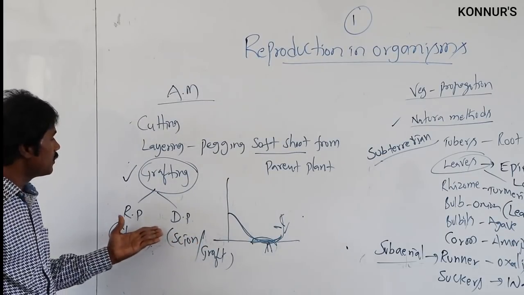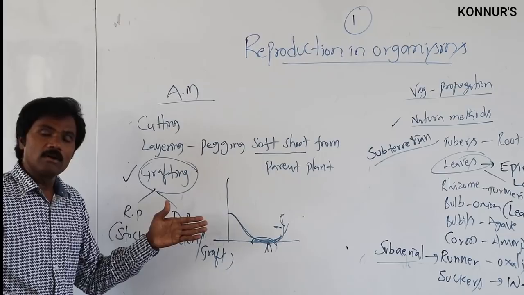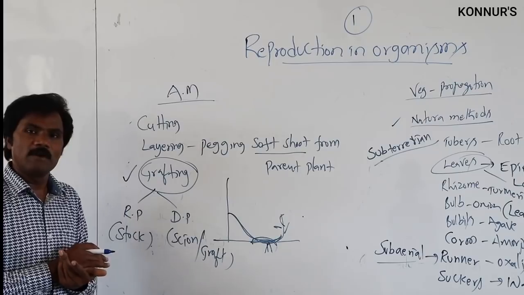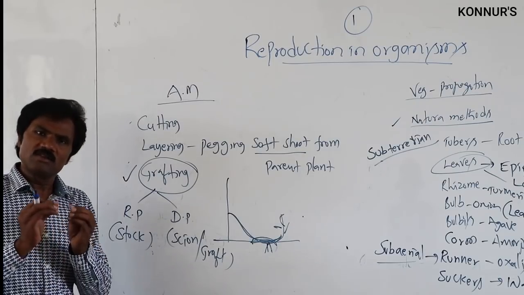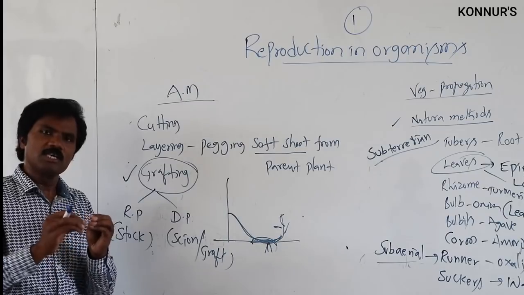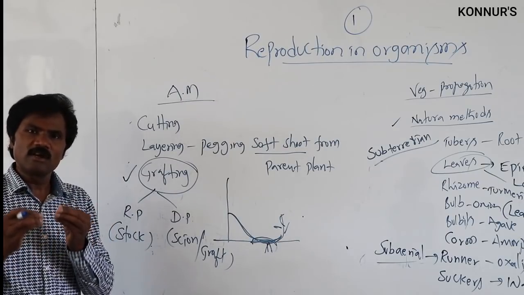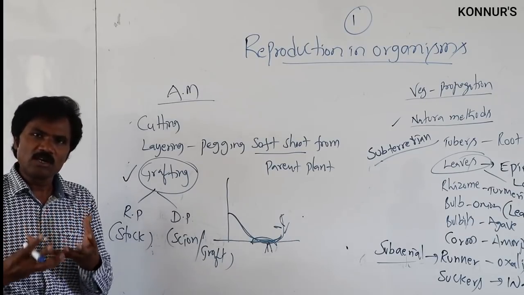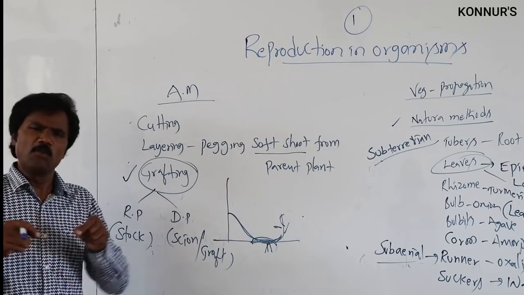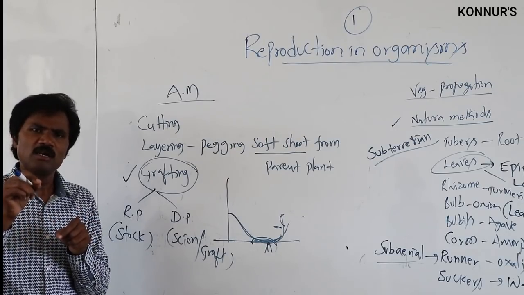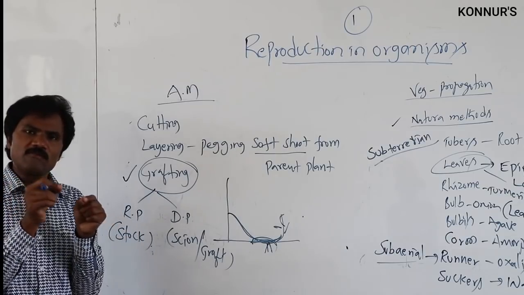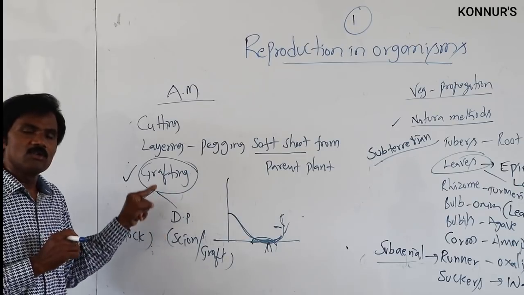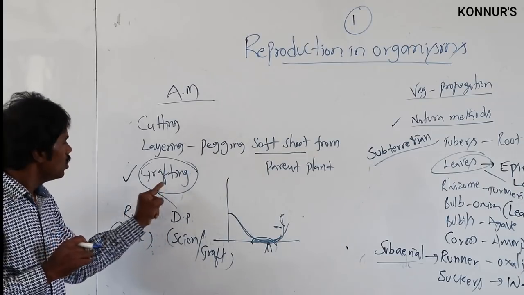The desirable plants are propagated through the grafting method, for example mango, sapota, or pomegranate, fruit-yielding plants with large size of fruits, more quantity of fruits, more pulp, more nutrients, and disease resistance. Both are fused to develop a complete organism with the help of grafting. So desirable plants can be propagated through grafting.